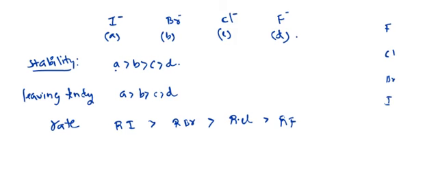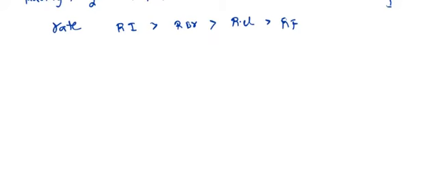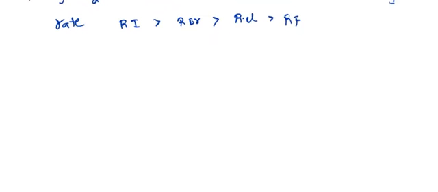Now, for example, if we have taken OH minus and CH3O minus, among these both, which is more stable? Negative charge is more stable with electronegativity. Here the negative charge is on oxygen, and here also on oxygen, but it is attached to CH3.